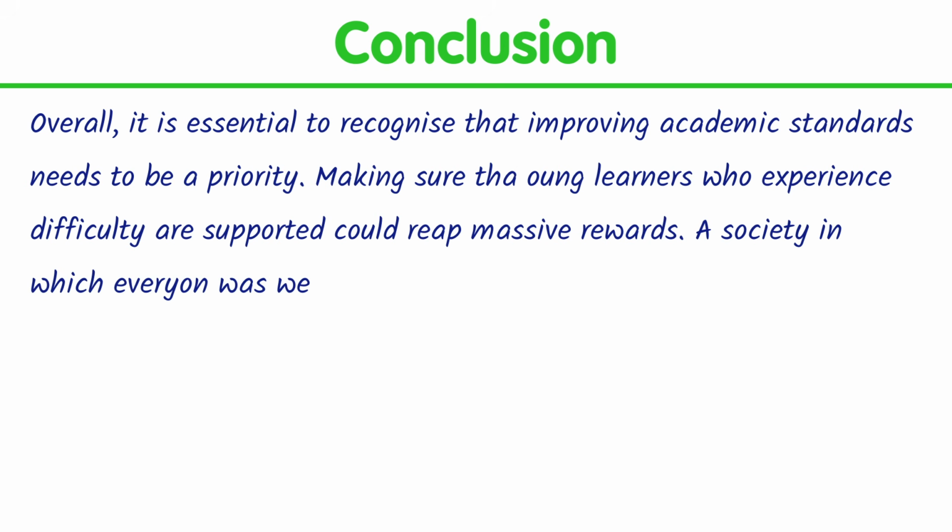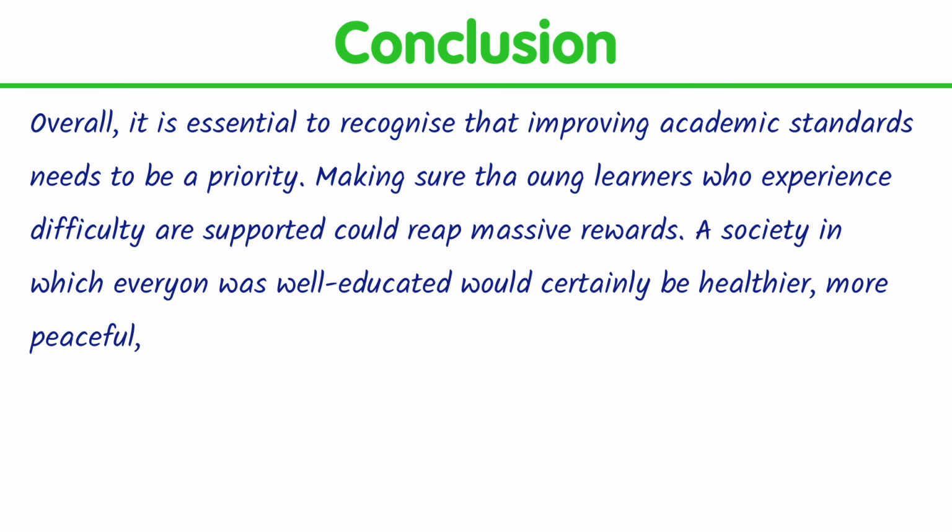A society in which everyone was well educated would certainly be healthier, more peaceful, and more prosperous. This last sentence is a kind of hope that I have toward the future. You can end your conclusion paragraph with a hope or prediction or warning or things like this.